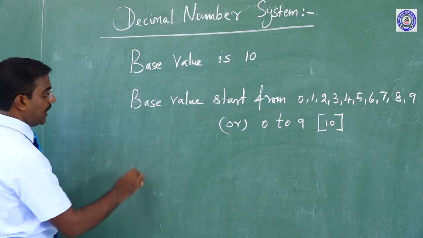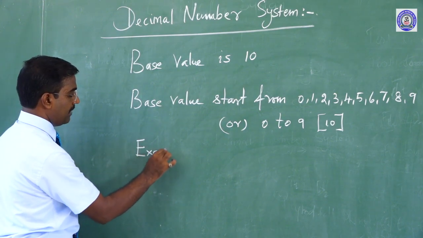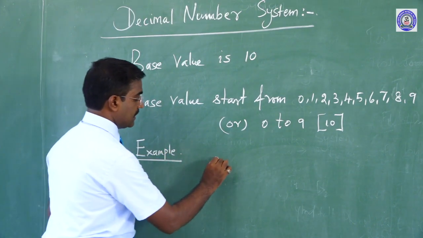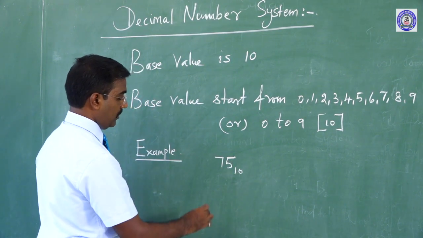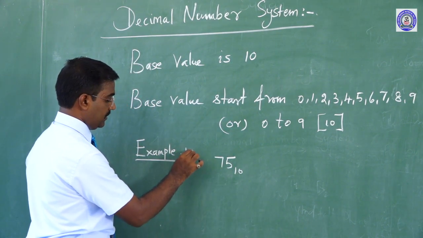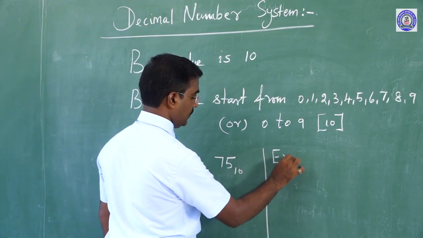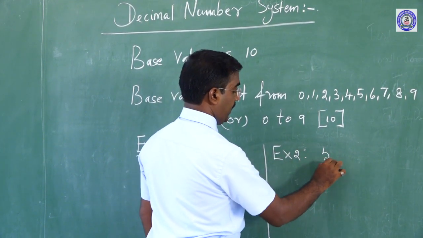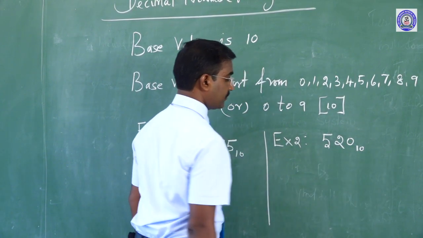Here are examples of this number system. Example 1: 75 base 10. Example 2: 520 base 10.